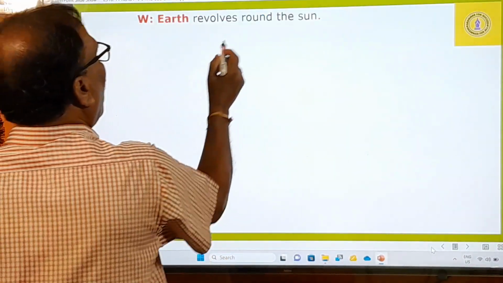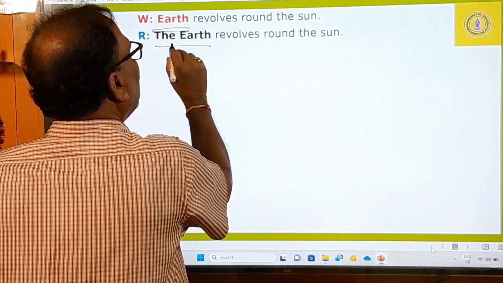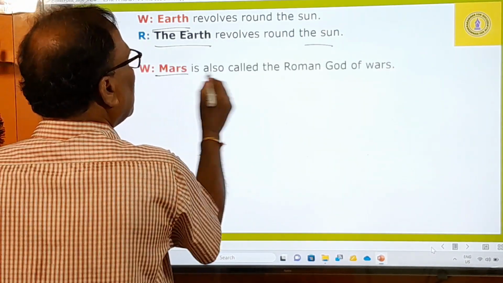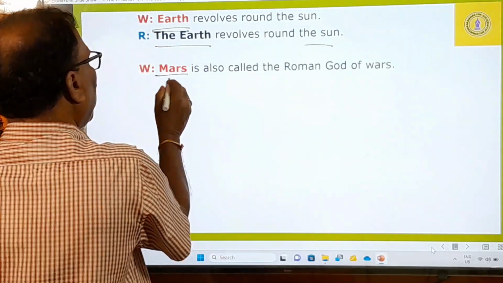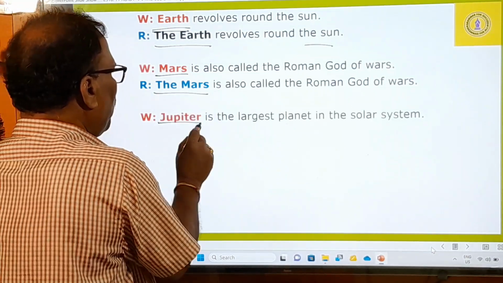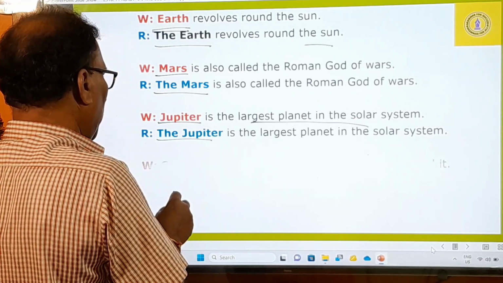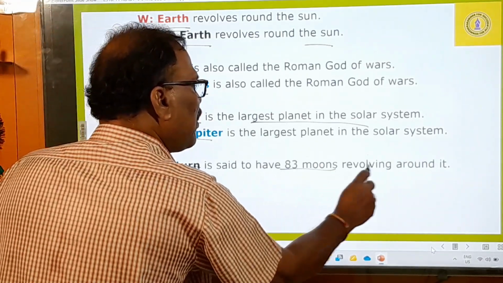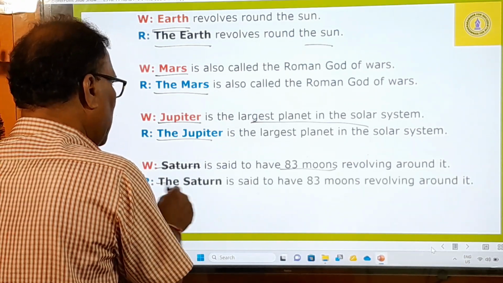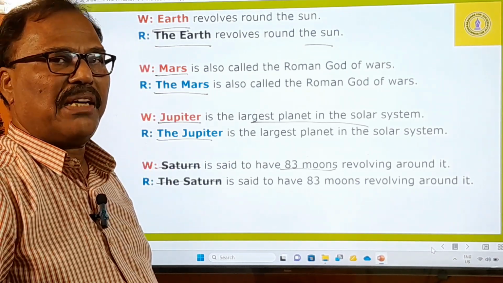And Earth revolves around the sun. You cannot simply say Earth; you must say the Earth revolves around the sun. And Mars is also called the Roman god of wars. You cannot simply say Mars; you have to say the Mars. And then comes the Jupiter is the largest planet in the solar system. And then comes Saturn is said to have 83 moons revolving around it, the Saturn. Whatever it is, before the names of the planets, you must use the definite article.